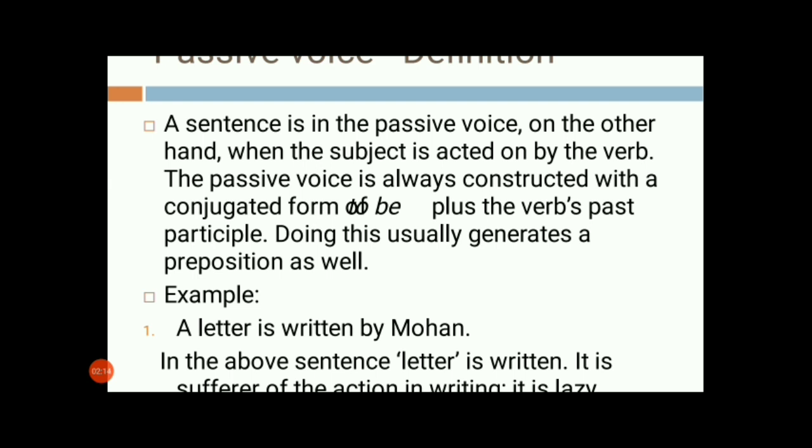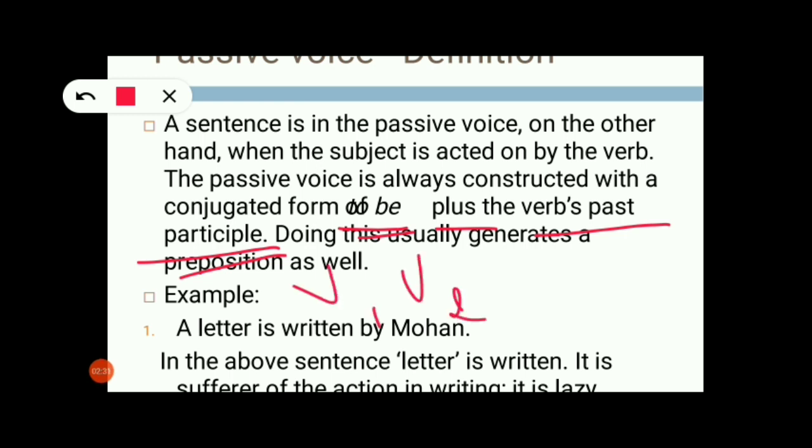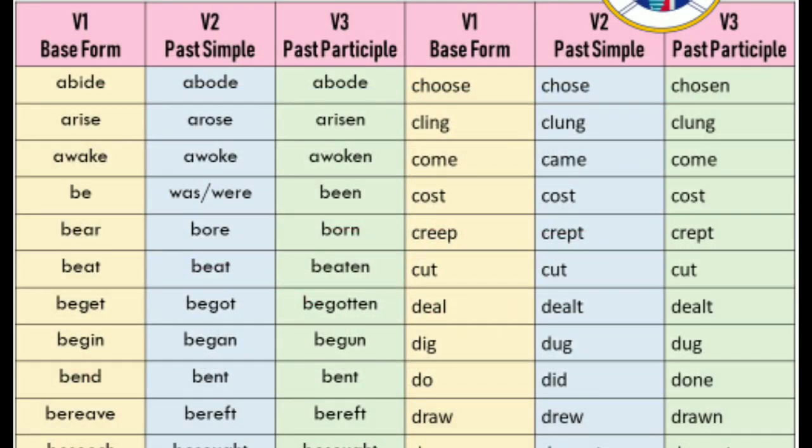when, on the other hand, the subject is acted upon by the verb. The passive voice is always constructed with the conjugated form of to be, plus the verb's past participle. So if you remember, the verb contains V1, V2 and V3 forms.